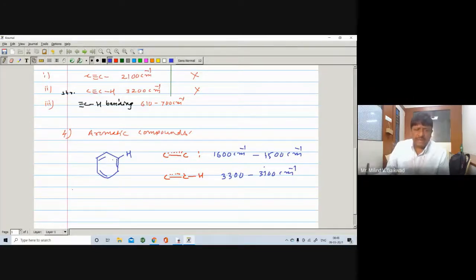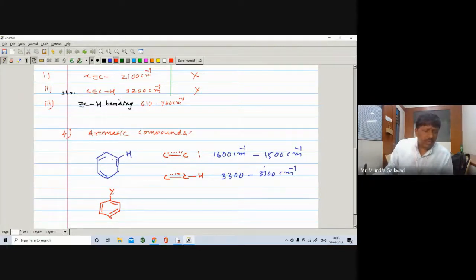Now, if it is a benzene, you are having such type of bands. But suppose it is a monosubstituted benzene, right? Here is a monosubstituted benzene, means one of the hydrogens from the benzene is replaced by Y. In general, Y, in particular CH3 toluene, OH phenol.